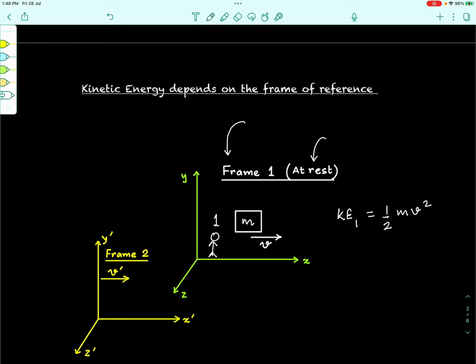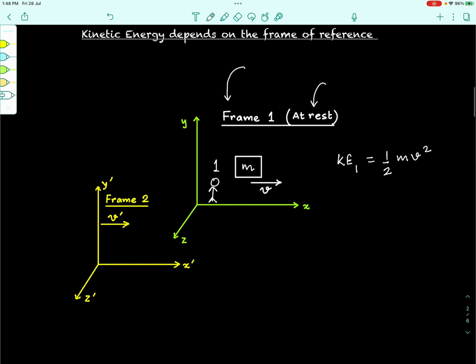Now, there is another frame, frame 2, which itself is moving with a certain speed v dash. If the frame itself moves with a speed v dash, can we say that with respect to the second frame, the speed of the block will be v dash minus v? This will be the speed of the block with respect to the frame 2.